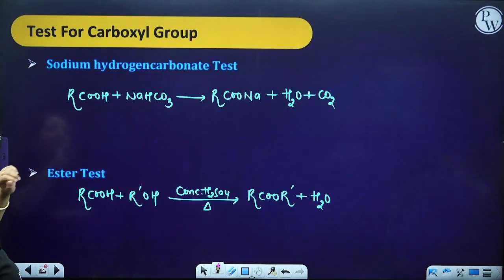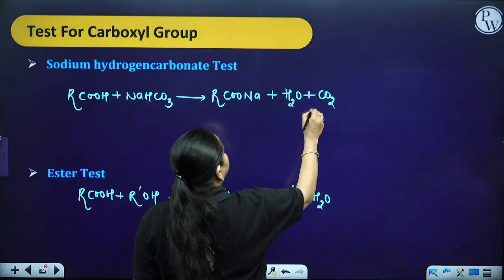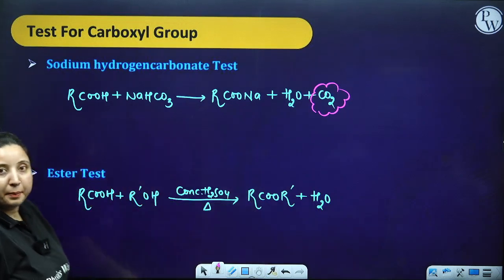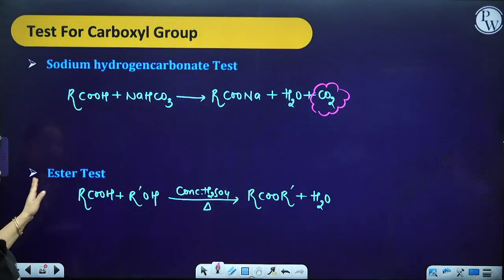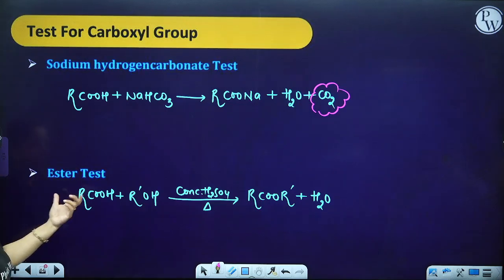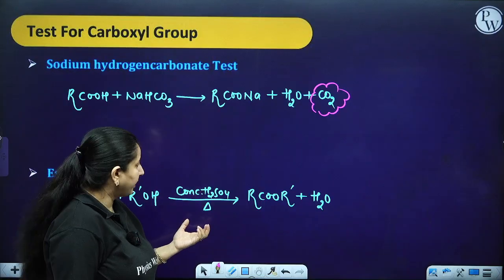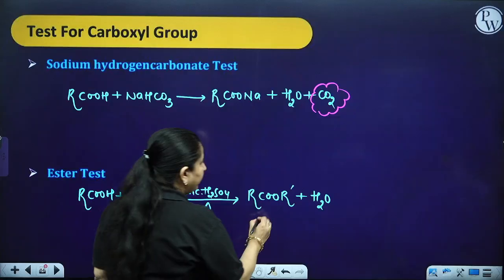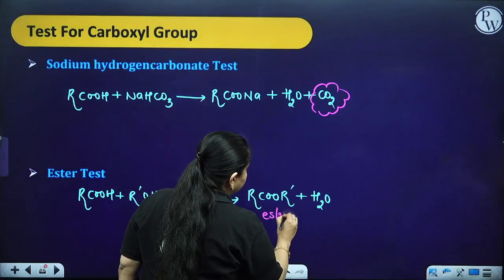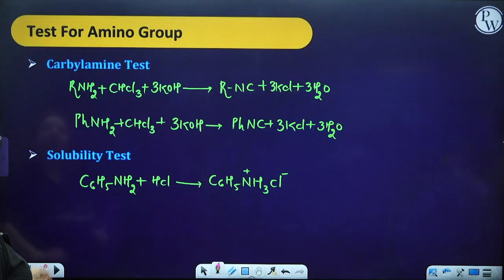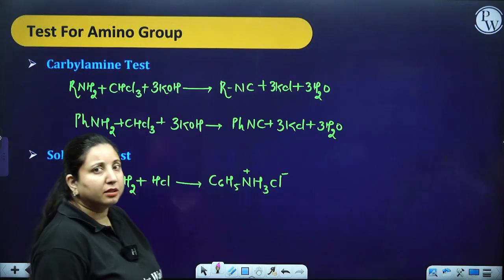Then carboxyl group. So, sodium hydrogen carbonate test. If you are going to have the effervescence of carbon dioxide, it means that your carboxylic acid is present over here. Ester test: if you take a carboxylic acid and alcohol in the presence of concentrated H2SO4, you are going to have the formation of the ester. So it is going to show you that the carboxyl group is present. Basically esters have a fruity smell.